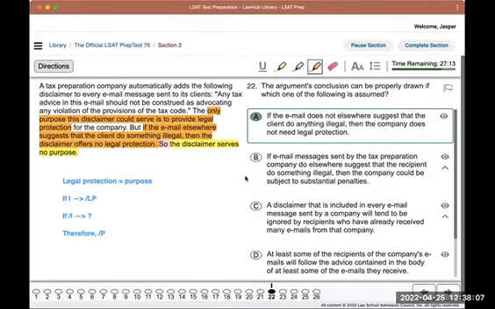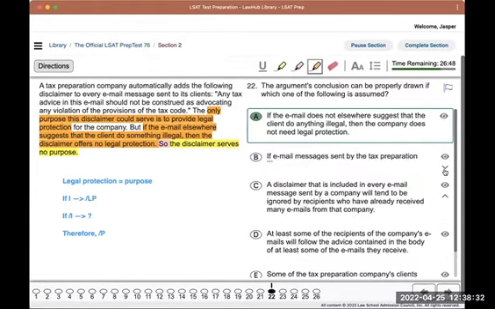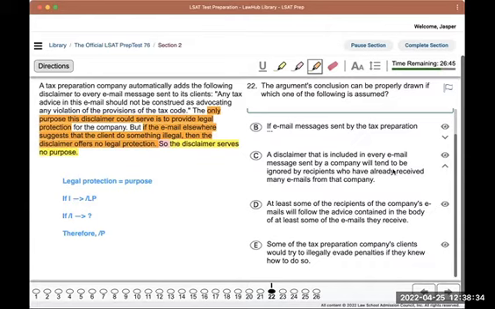I can show why the other ones are wrong. So if email messages sent by the tax preparation company do elsewhere suggest that the recipient do something illegal, we've already covered that circumstance, so we actually don't care about that. That's already covered, right? If that's the case, then the disclaimer doesn't offer legal protection, and that is the only possible purpose that it could serve. So that part is already covered.